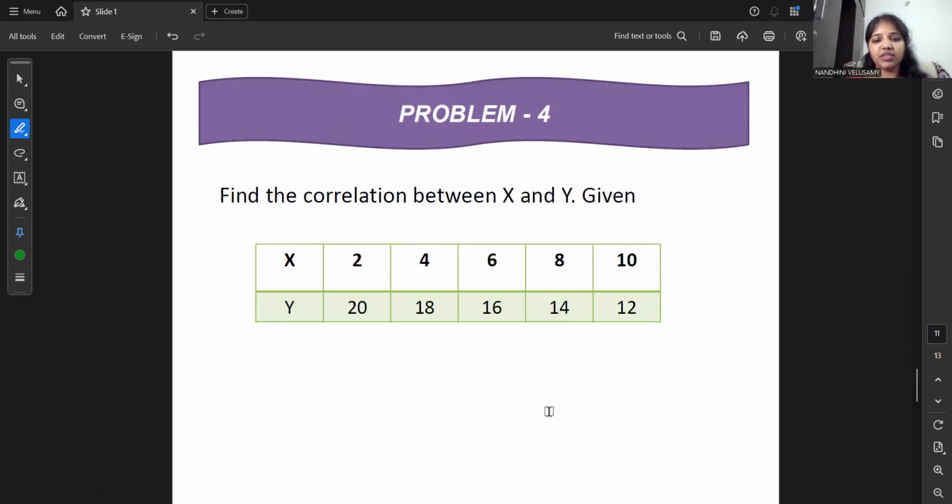Find the correlation between X and Y. Okay, now I'll write and show you the problem. Moving to the whiteboard. Yes, we have some X values.